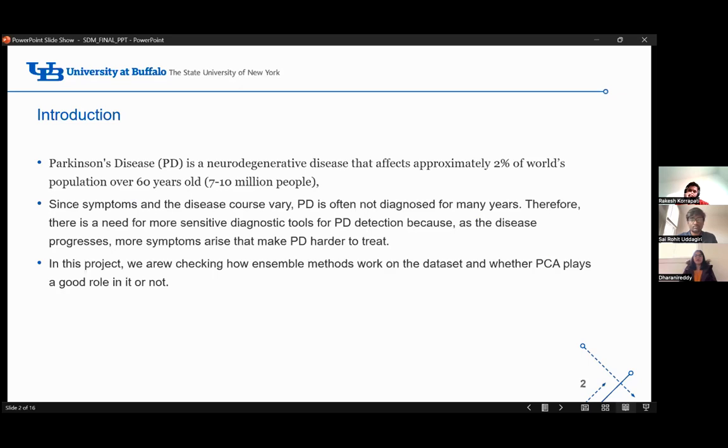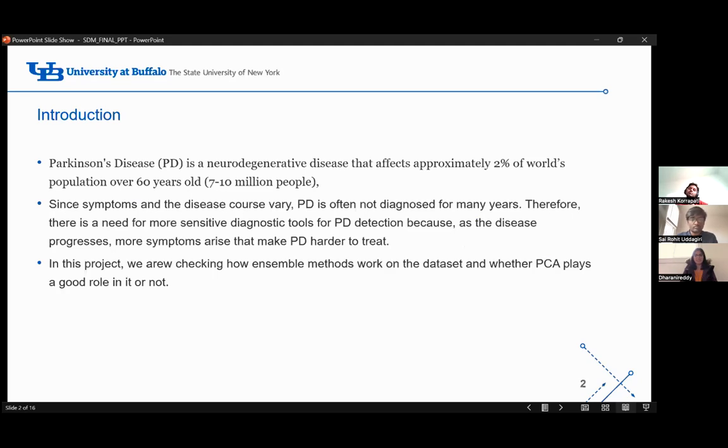But with the advancement in technology, we are collecting audio samples of patients with Parkinson's disease, and we apply reliable methods on those audio signals to translate them into diagnostic tools for PD detection. So once we transform those audio signals into diagnostic tools for PD detection, it is much more accurate and cheaper. To validate this concept, we provide evidence by using an audio data set collected from people with and without Parkinson's disease.